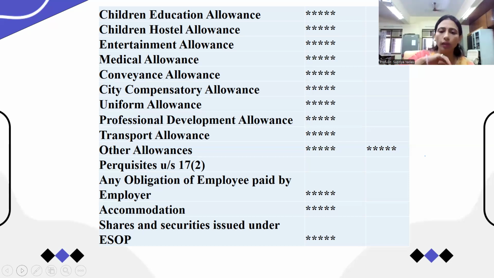So here, any obligation of the employee paid by the employer, accommodation provided by the employer, and shares or securities issued under the ESOP, the employee stock option plan. In the ESOP category, specially discounted share prices are offered by the employer to the employee for the services given by the employee to the employer. That's why they are giving a concession in the share prices, and if any shares are purchased by us or allotted by the employer to the employee, those are also considered as perquisites under the head of salary.